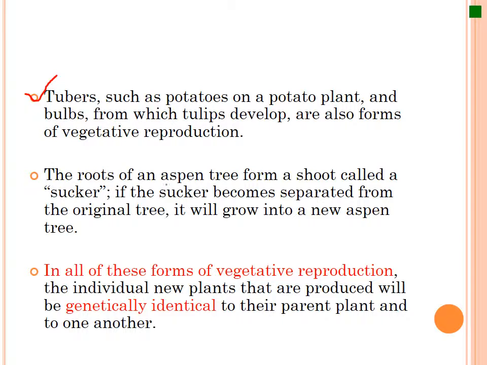So here, aspen also reproduces by vegetative reproduction. The important point here is that in all of these forms of vegetative reproduction, the individual new plants that are produced will be genetically identical to the parent plant and to one another. And the same is true of all forms of asexual reproduction. Okay, so I hope that was helpful. We'll talk about sexual reproduction in the next slides.